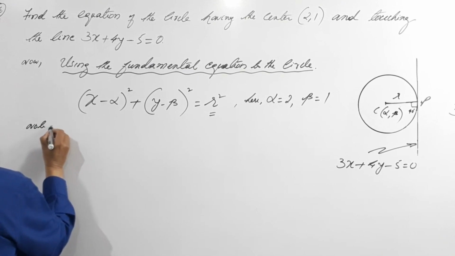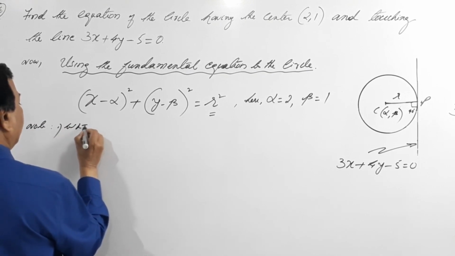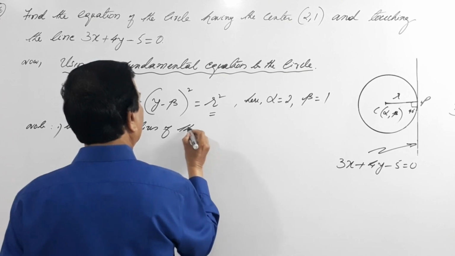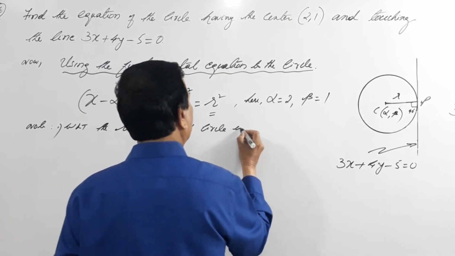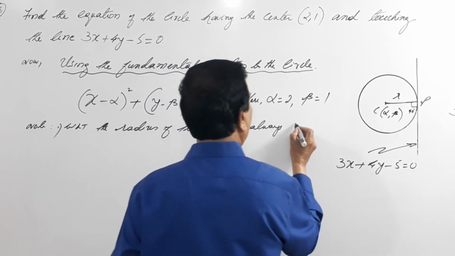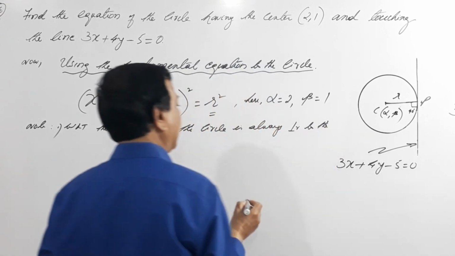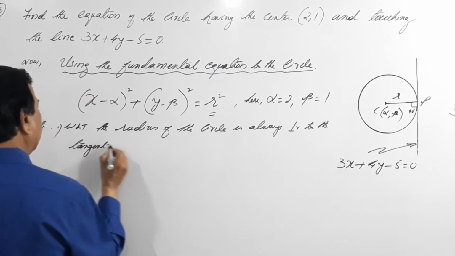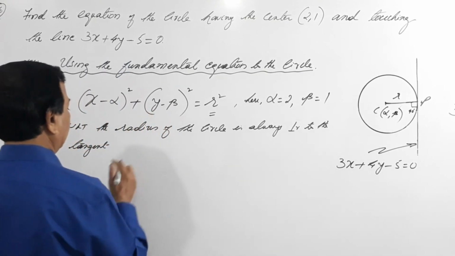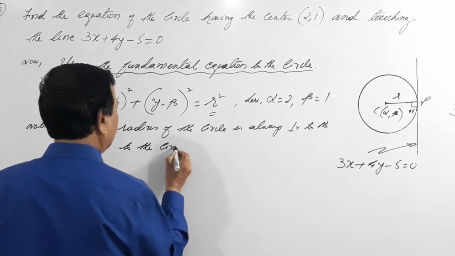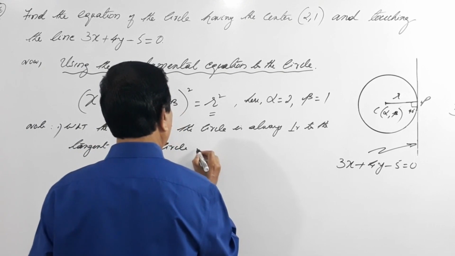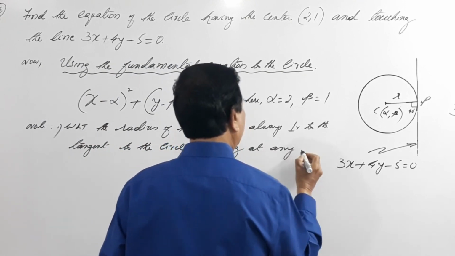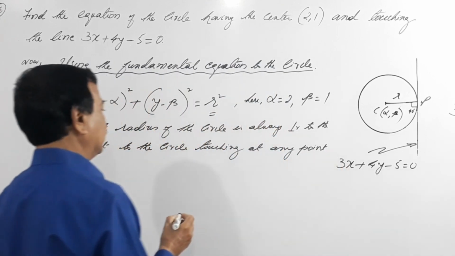Note 1. We know that the radius of the circle is always perpendicular to the tangent to the circle touching at any point on the circle.